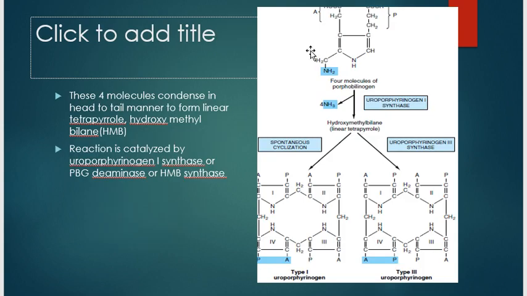These four molecules condense in a head-to-tail manner to form the linear tetrapyrrole hydroxymethylbilane. The reaction is catalyzed by uroporphyrinogen 1 synthase or porphobilinogen deaminase or hydroxymethylbilane synthase.